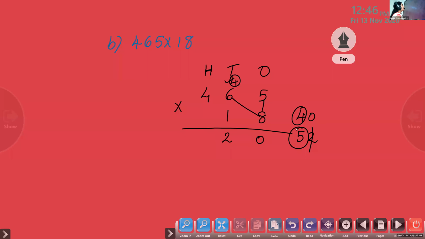And 5, what will we do? Carry over to the hundreds place. Now 4 into 8? 32. 32 plus 5? 37. 7 in the hundreds place. 3 in the thousands place we will write, because here there is nothing to multiply again. That's why we are writing like that.